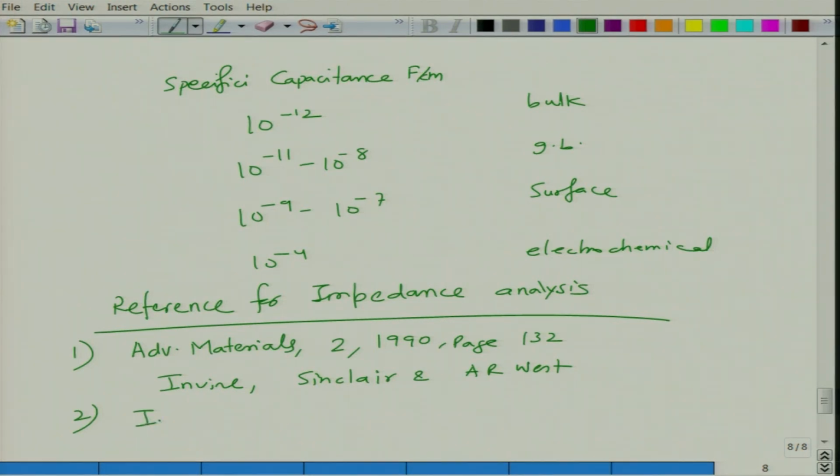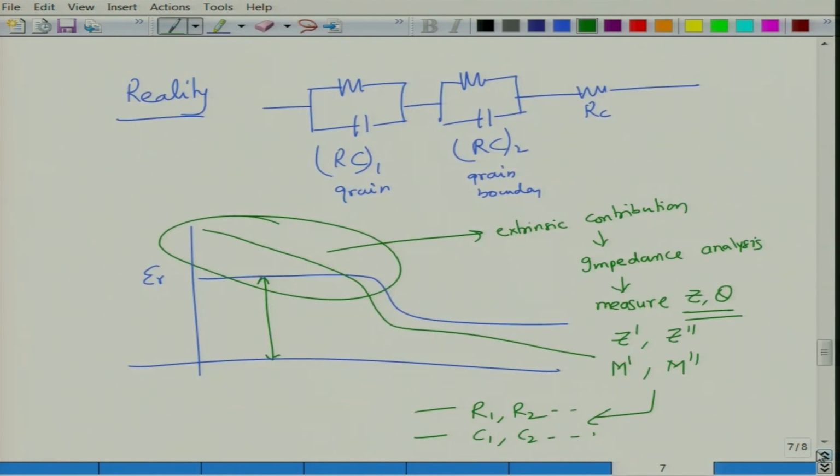Then there is a book, Impedance Spectroscopy, by Ross Macdonald. It is a vast topic; I cannot talk about this in this course, but I just wanted to tell you what you can do.